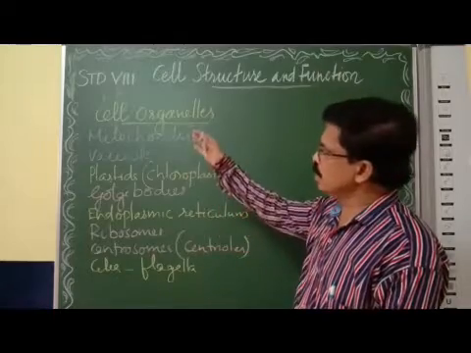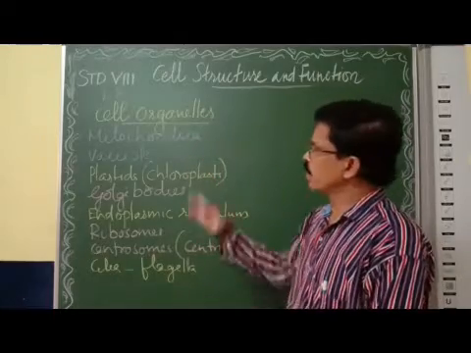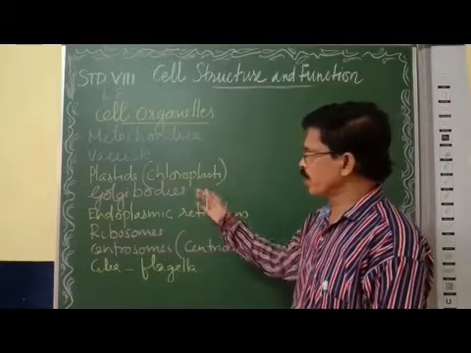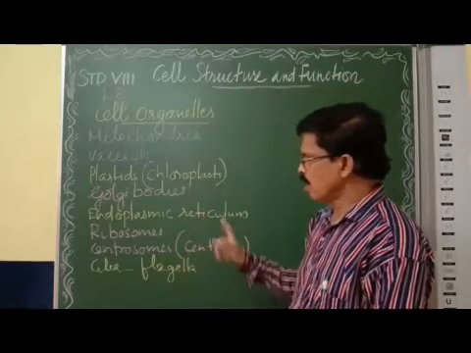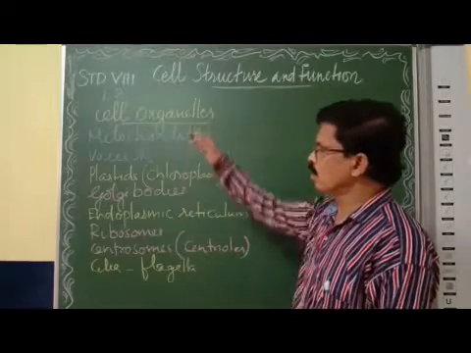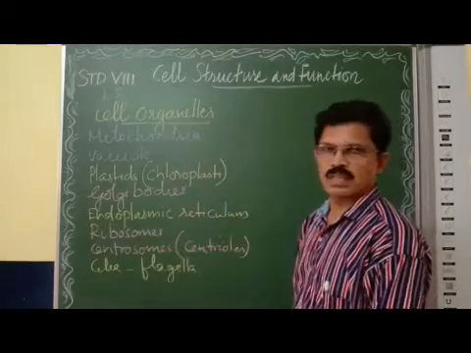There are various cell organelles: mitochondria, vacuole, plastids or chloroplast, Golgi bodies, endoplasmic reticulum, ribosome, centrosome, centriole, cilia and flagella. All these we are going to discuss, along with their functions.